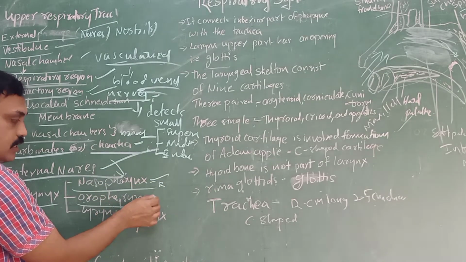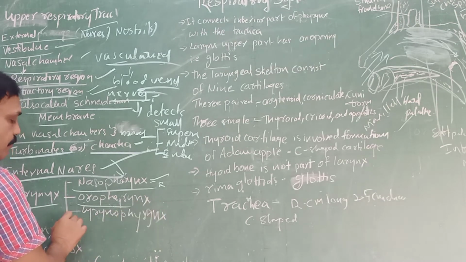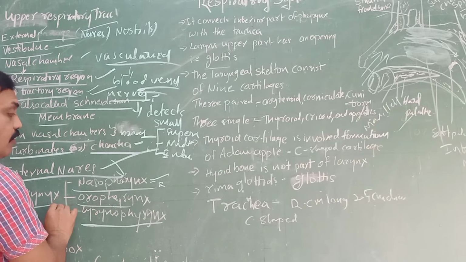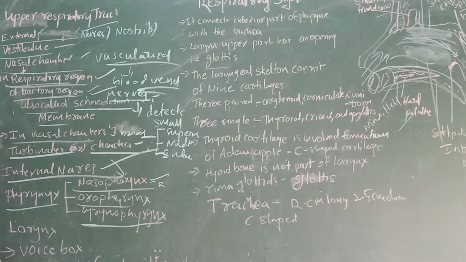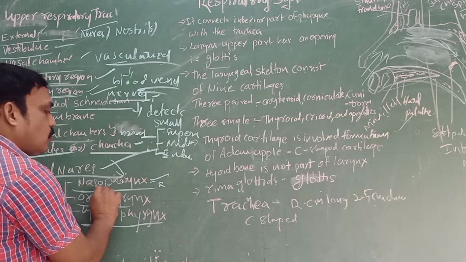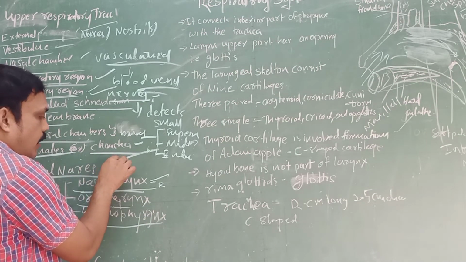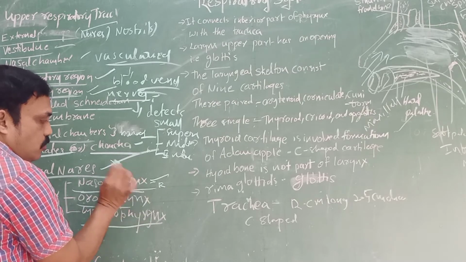The oropharynx is the passage of food and air, and it opens into the larynx, the laryngopharynx. So the pharynx is divided into three regions: nasopharynx, oropharynx and laryngopharynx. Only the nasopharynx receives the internal nares directly, and it is useful only for respiration.